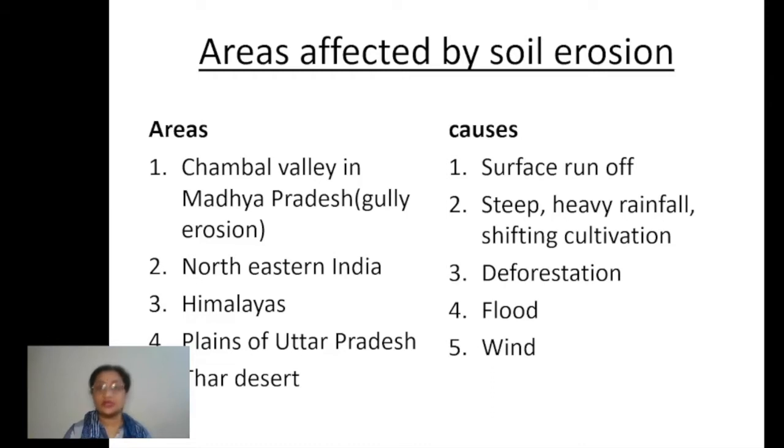To reduce the soil erosion, because children, soil is very, very important for us, right?